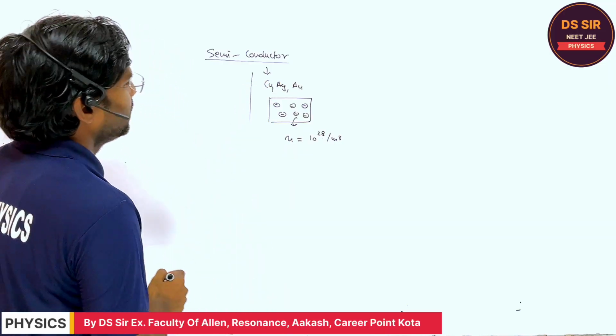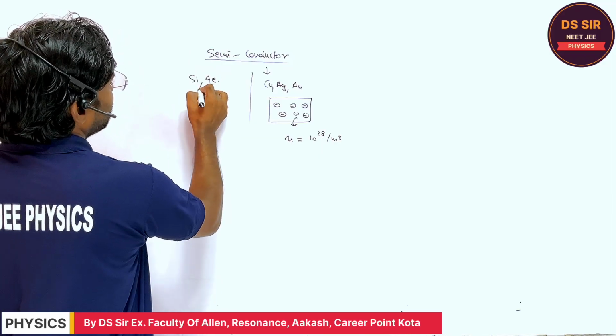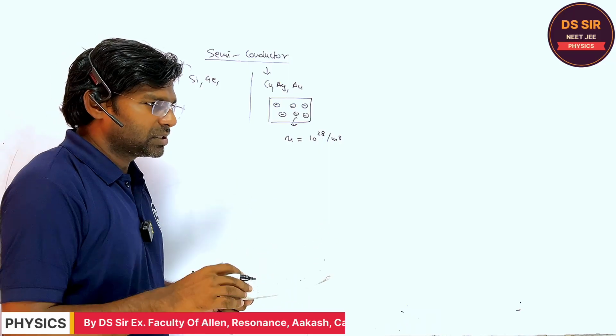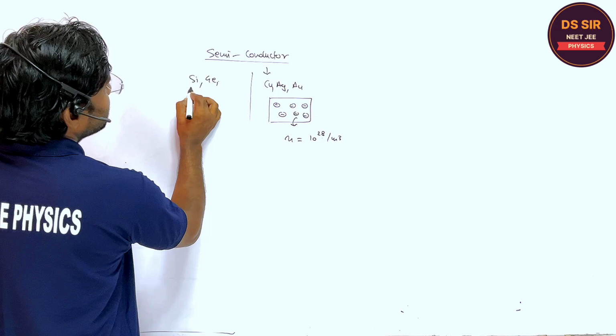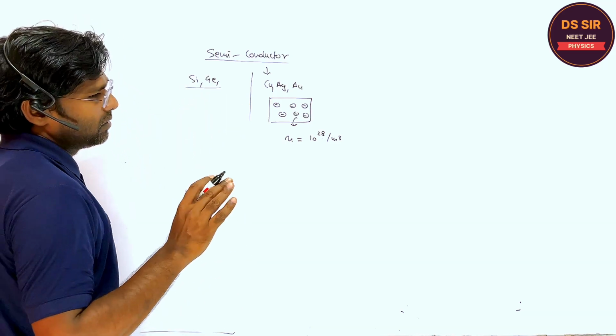But semiconductors like silicon and germanium, right? And sometimes there may also be compound semiconductors. For example, these are the intrinsic semiconductors found in nature.